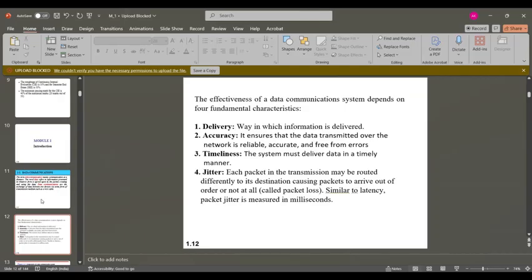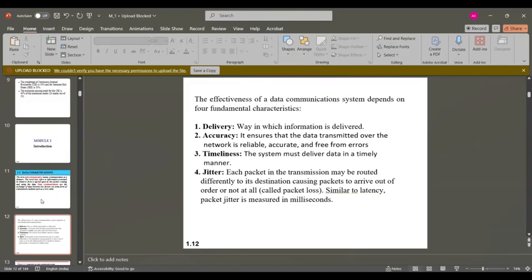The second parameter is accuracy. It ensures that the data transmitted over the internet is safe and sound. It is not tampered, it is free of errors, so that it can be used productively at the receiving end. The third parameter is timeliness. It's very important that the data you are trying to transmit should reach the destination within a specified amount of time. A late information is like no information. That should not happen, so timeliness is a very important characteristic.